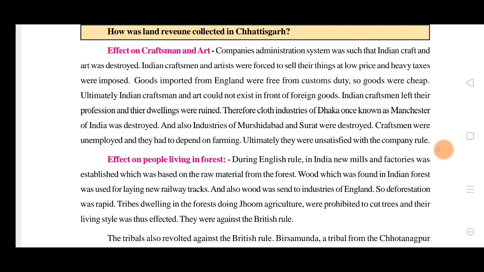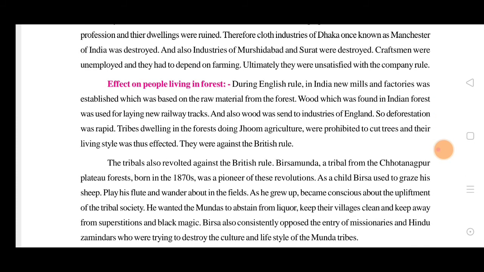Because if they make anything, there is no profit. They are working hard and nowhere can they sell, and the taxes are more. So in that case they are in great loss. So what will they do? So the next one is the effect on people living in the forest.